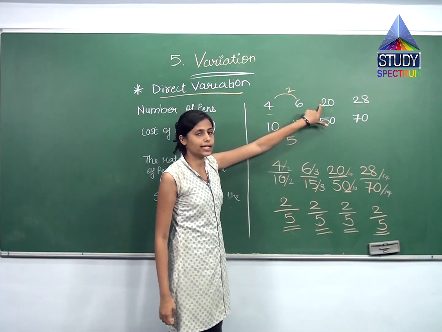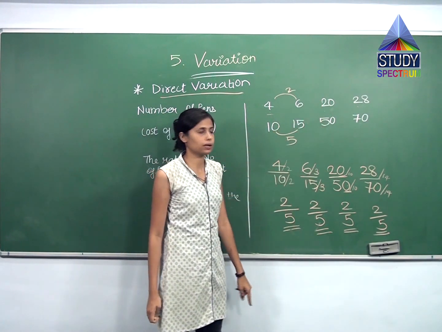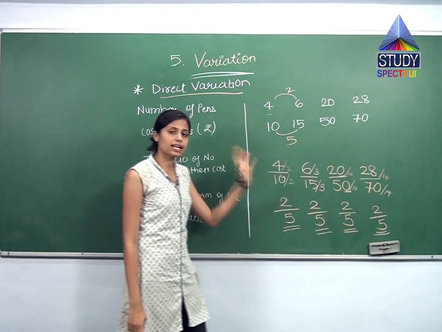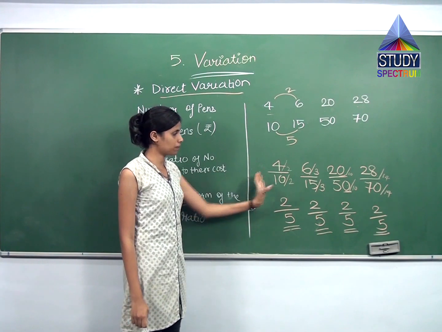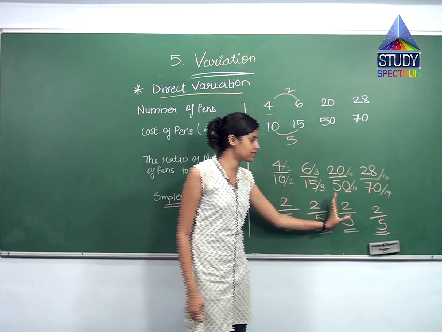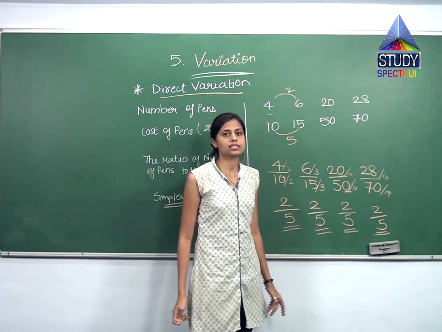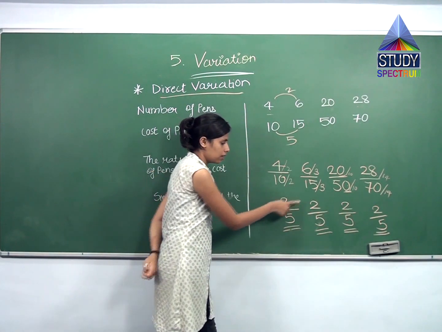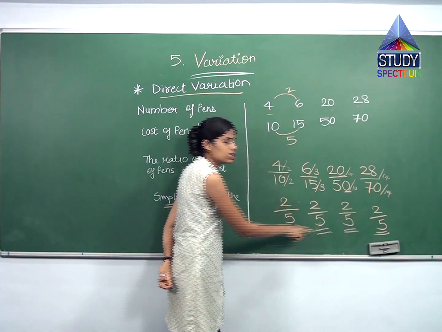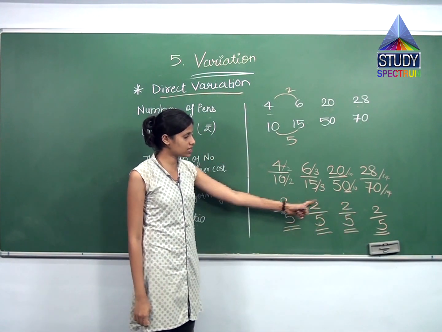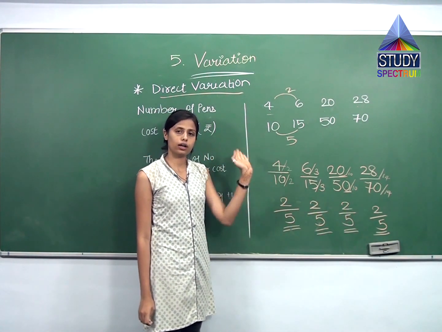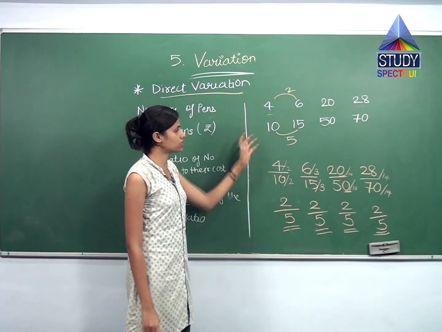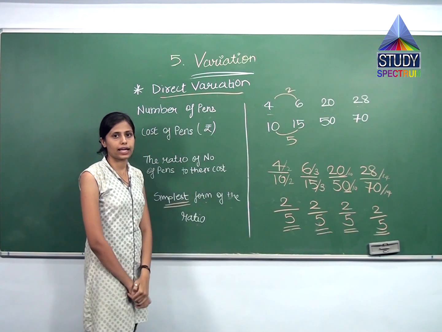When I come to 20, my denominator will be 50. When I come to 28, my denominator will be 70. So there is a direct variation between these numbers, and the variation is also constant, right? Constant means same. They are varying, but they are varying the same. You can conclude this by ratios only. The ratios are same, means they are increasing in proportion. That is same, equal proportion. So this we can conclude is direct variation.